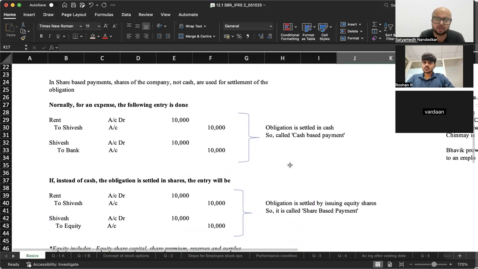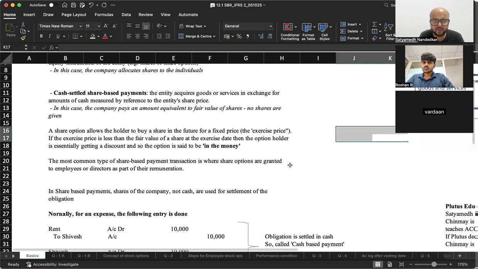Now, usually, I'm sure you have done this in AFM, I remember that, where we discussed a concept called option is in the money and out of the money. Now, what is an option? An option is a choice, which means I have given you a piece of paper which allows you to purchase one share at the price of 1500.